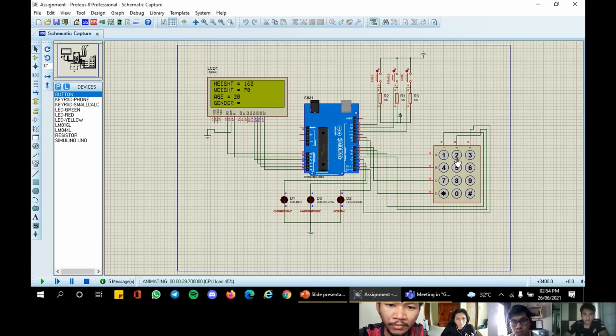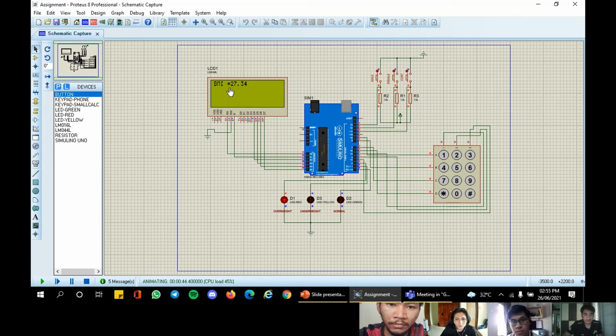And lastly, the input is gender. I will press the push button to select the gender, either male or female. So I will choose male. Then after the 4 inputs have been placed, I will press the push button to continue to calculate the total BMI.